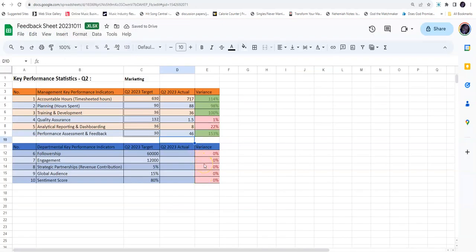So at a very high level, in terms of accounted timesheet hours, it would seem that where there is some fairly good performance is around planning, training and development, and performance assessment and feedback. But where I really need to work a lot harder as a manager is making sure that I spend enough time on quality assurance and analytical dashboarding and reporting.